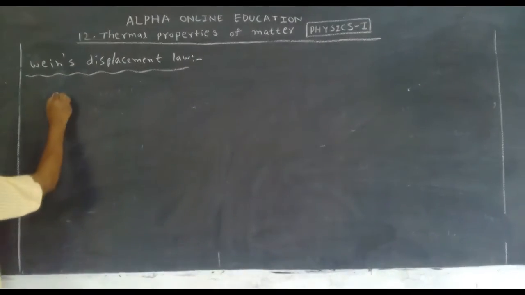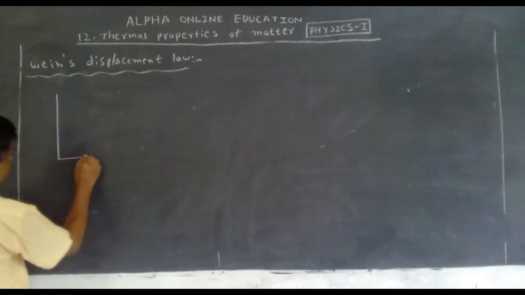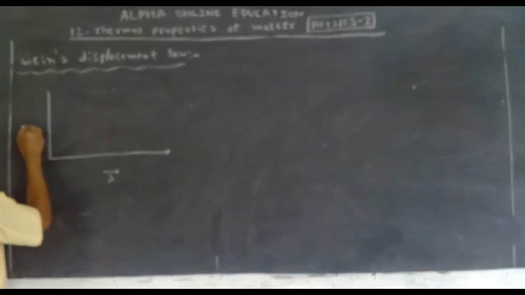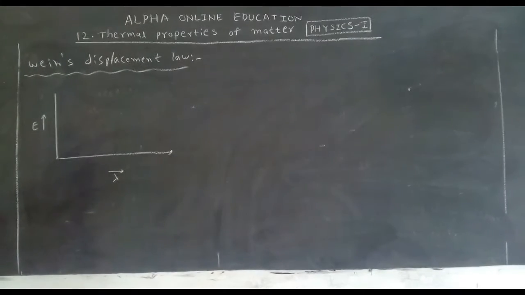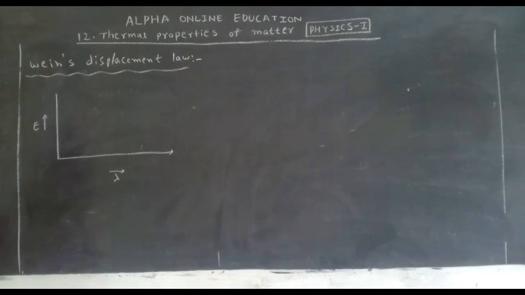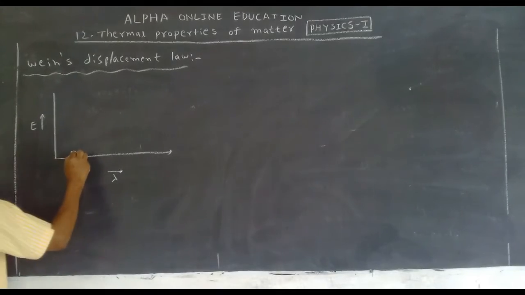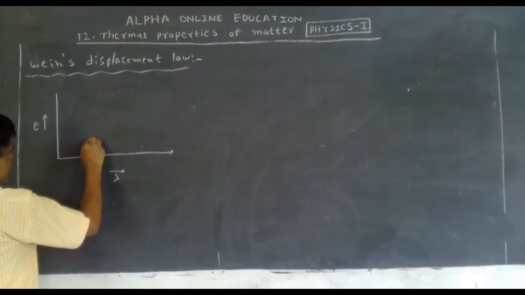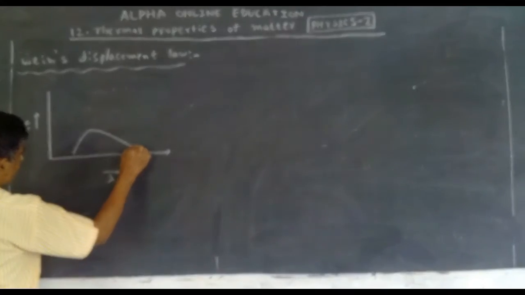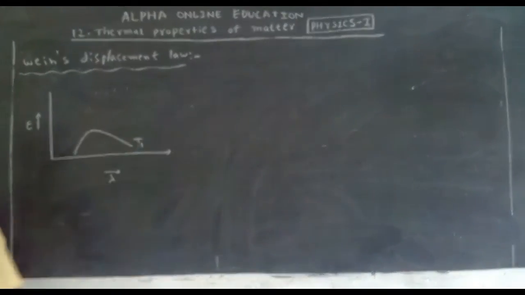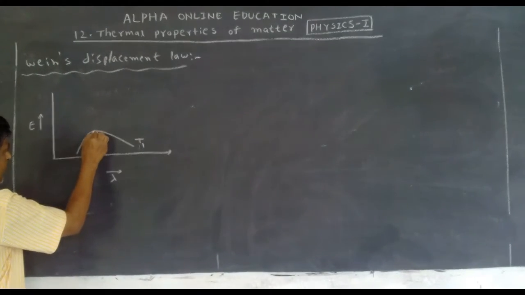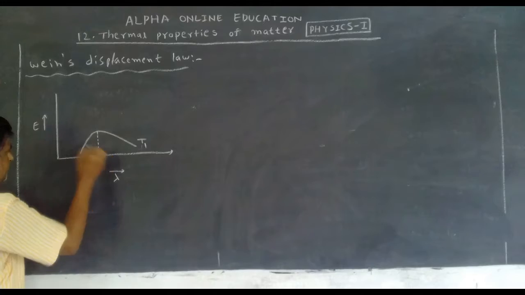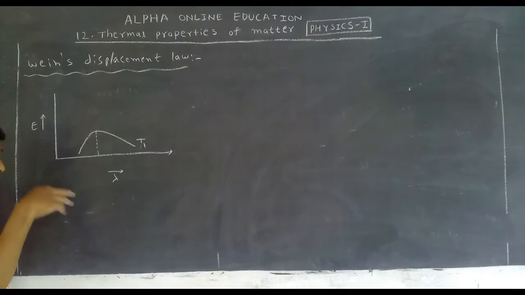He plotted the graph between wavelength and energy of the black body. First he took a black body at a certain temperature. It releases energy like this. It is at one temperature T1, and then the temperature was increased. Now this is the maximum value,